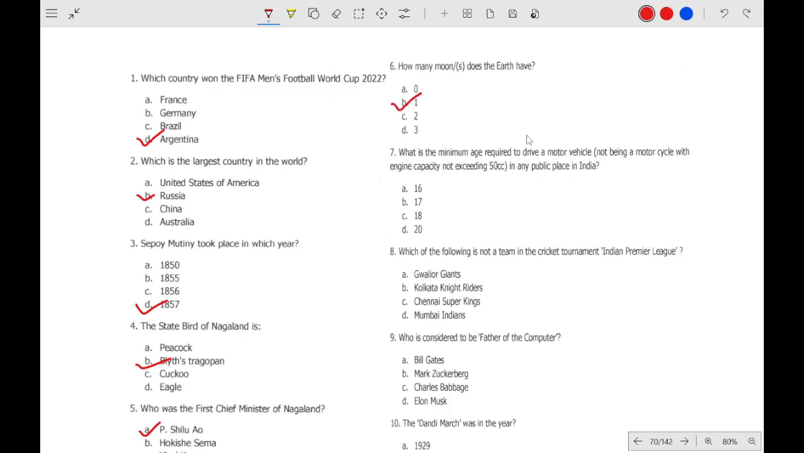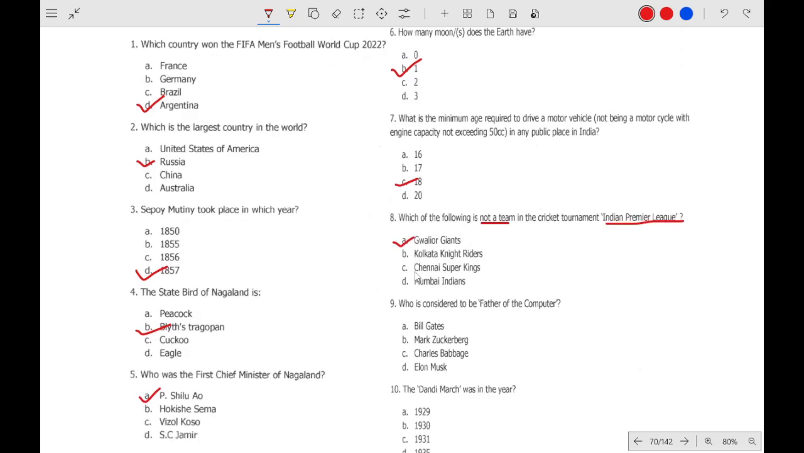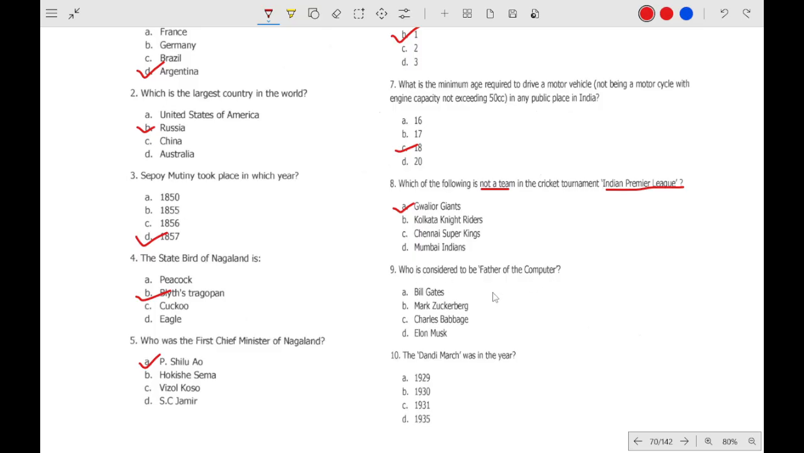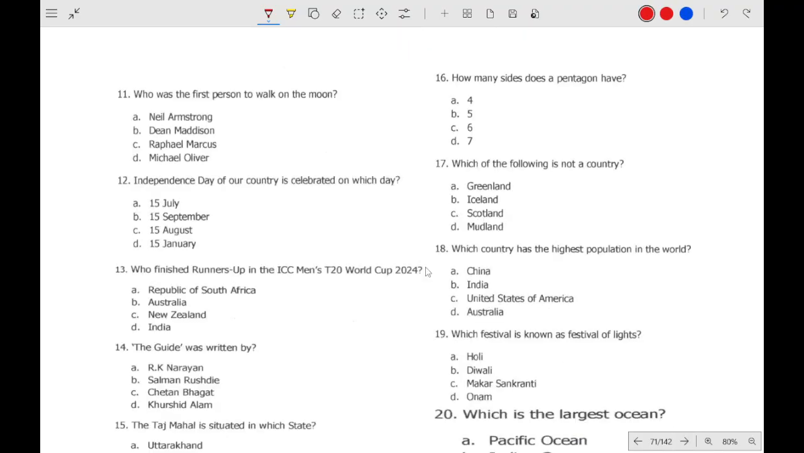How many moons does Earth have? Only one moon. This again we have already done. 18 years. Which of the following is not a team in IPL? There is no team known as Gwalior Giants. Okay. Who is considered the father of computer? We have just studied, Charles Babbage. The Dandi March was in the year 1930, 12 March 1930. Who was the first person to walk on the moon? It is Neil Armstrong.